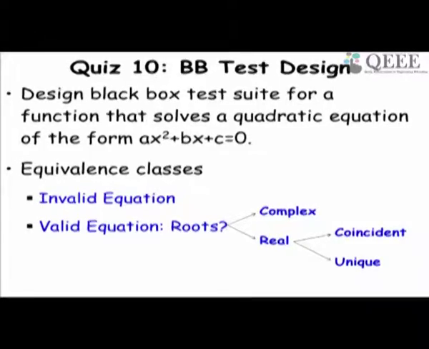It takes A, B, C as the parameters and then prints the solution. What will be the equivalence classes for this? As we started earlier, one is valid input and the other invalid inputs. Under valid input, there are real solutions and complex solutions, and under real solutions, coincident and unique solutions.